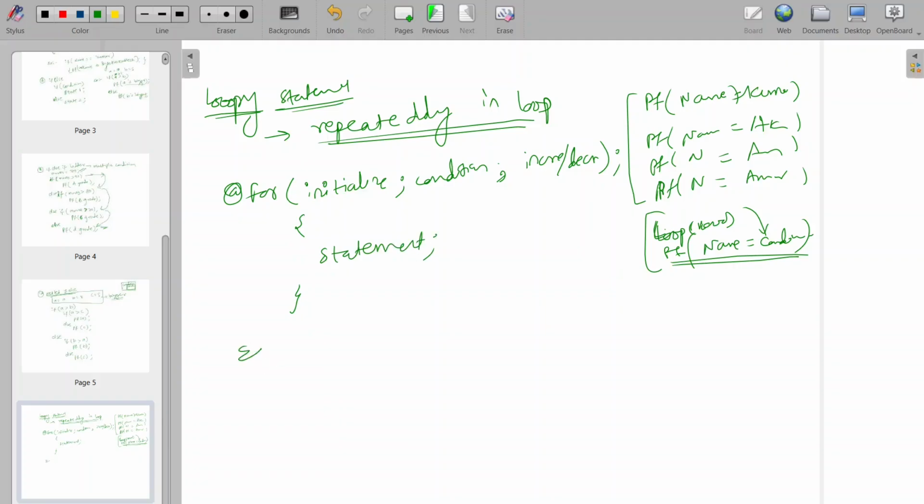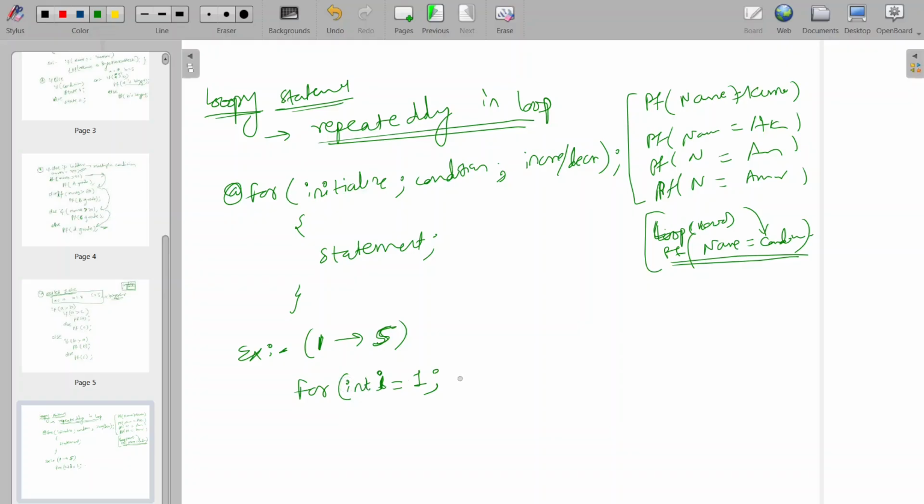So let's take an example. If you want to count the numbers, or print the numbers from 1 to 5, how will you do it? For that we can use a for loop. Inside that we write the initialization, meaning initialize the variable. As we want to print 1 to 5, I'll initialize one variable i to 1, semicolon. Since C is statically typed, we need to write its data type as int.